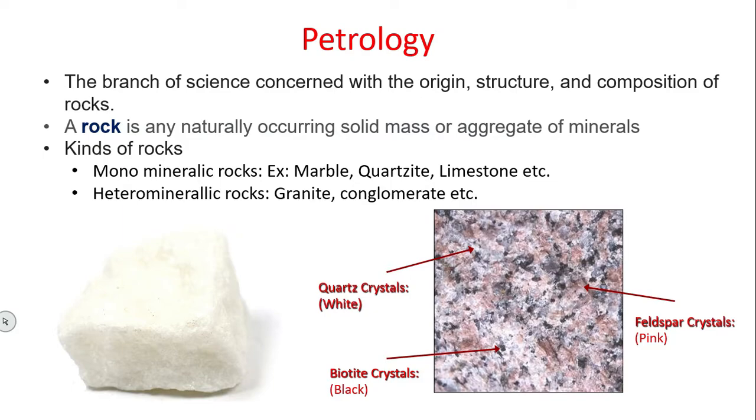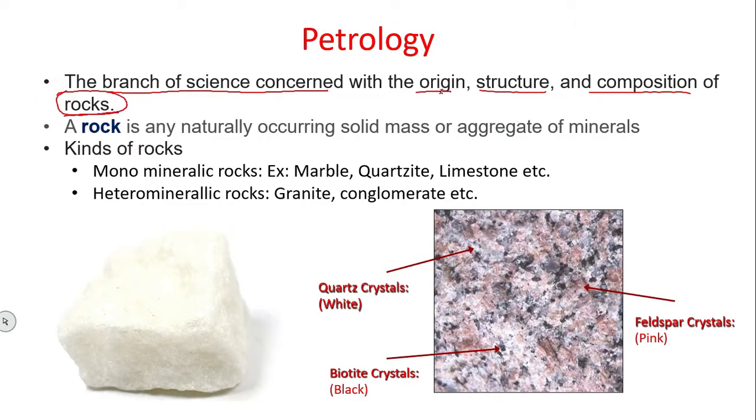Petrology is a branch of science concerned with the origin, structure and composition of rocks. In simple words, the study of rocks is nothing but petrology. What do we study?